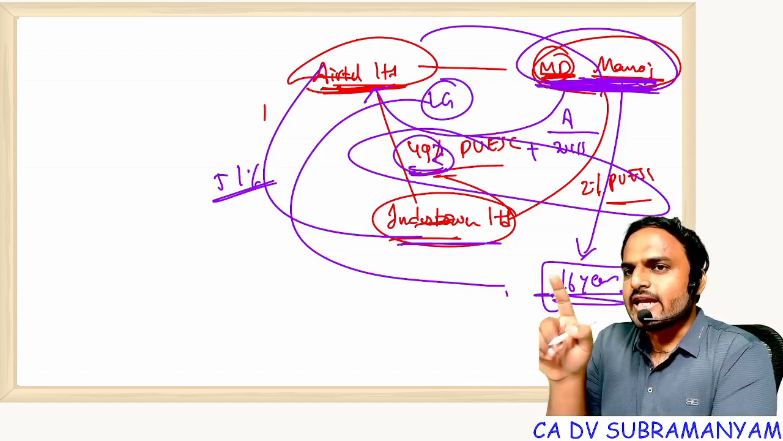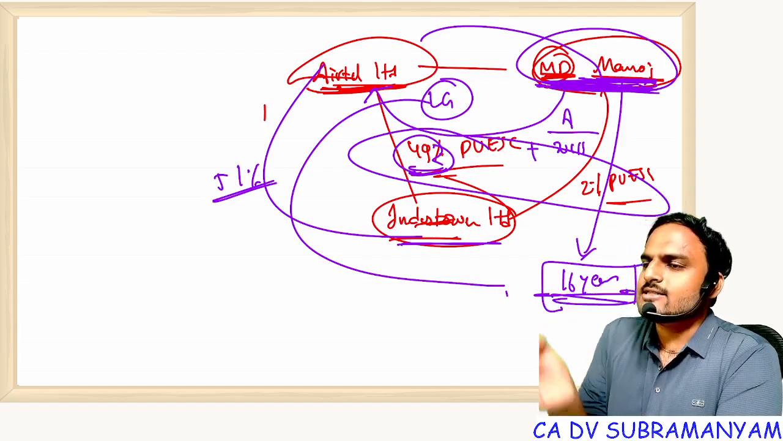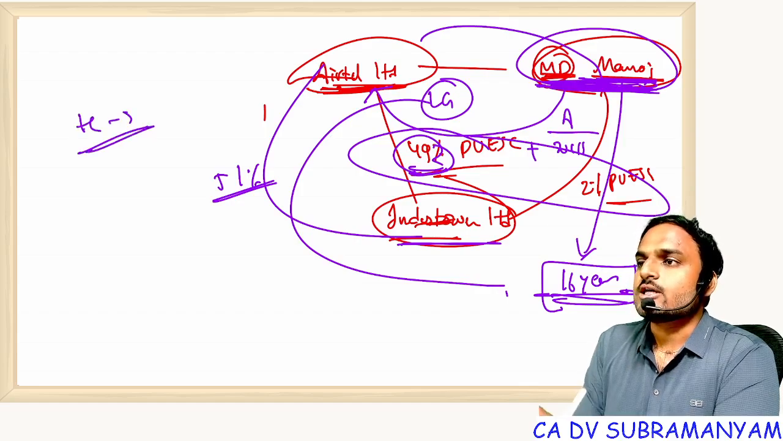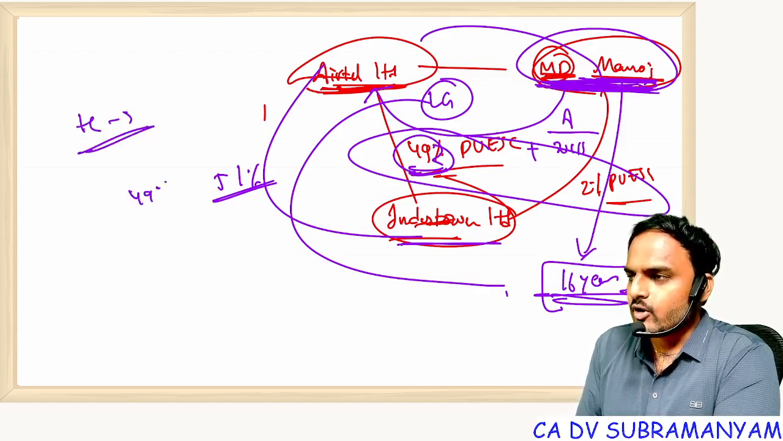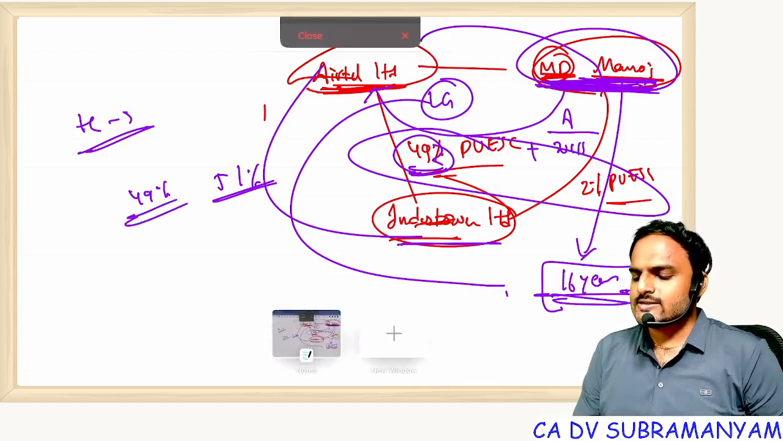So that means any paid up share capital percentage held as a guardian, as a trustee, is it included or excluded for the purpose of checking holding subsidiary relationship? Excluded. That means net how much? 49. With 49 there is no holding subsidiary. Are you all getting my point, students?